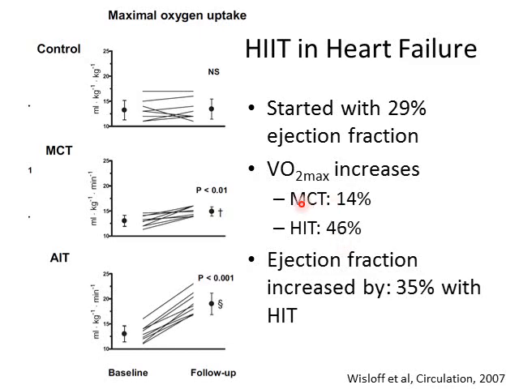So they compared moderate continuous training to high intensity interval training. The moderate training only increased VO2 max by 14%, while HIIT increased it by 46%. Ejection fraction was increased by 35% in the HIIT group, so it was a huge increase in contractility. Their ejection fraction in the study started at 29%, so these people had pretty weak hearts to begin with.